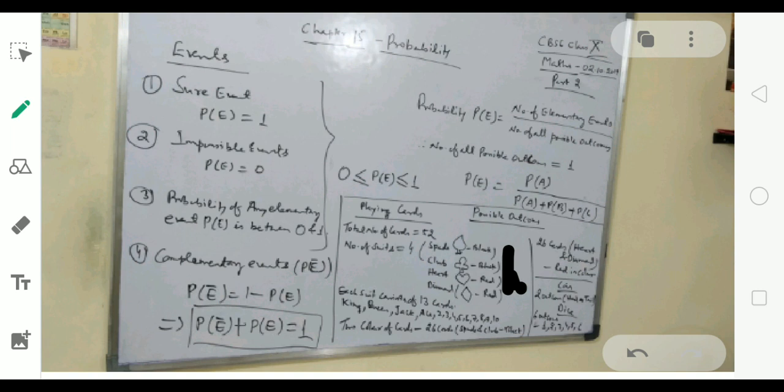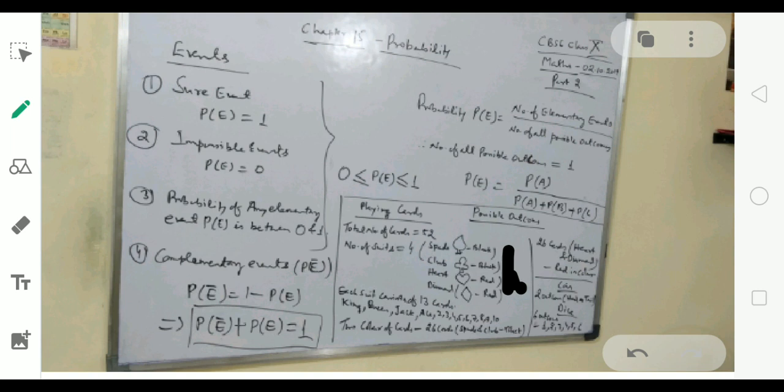For a coin, the number of outcomes is 2, it is fixed, and n varies depending on whether we toss 1, 2 or 3 coins. If we toss 1 coin, then 2 to the power 1. If 2 coins, then 2 to the power 2. If 3 coins, then 2 to the power 3.